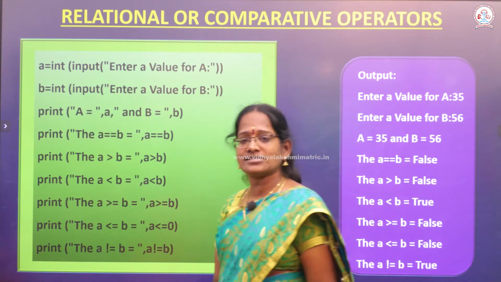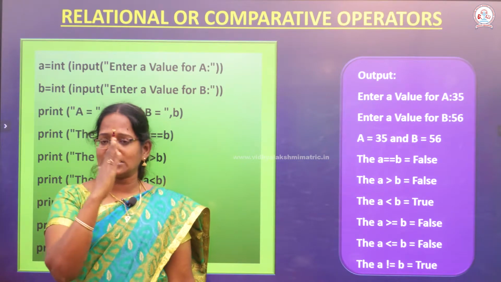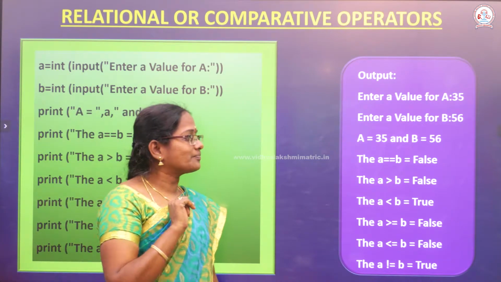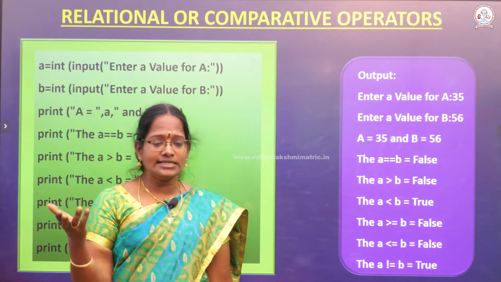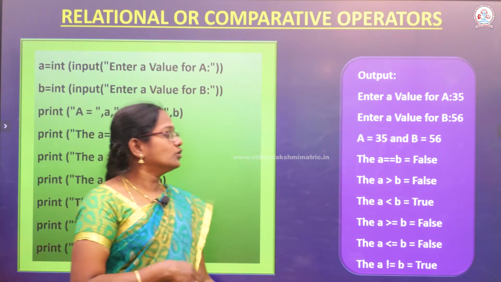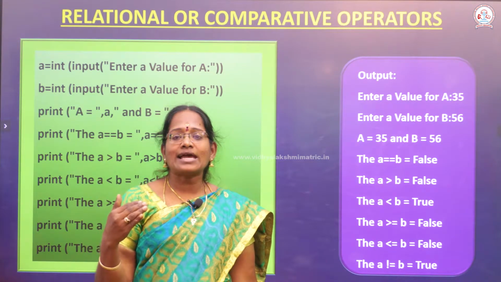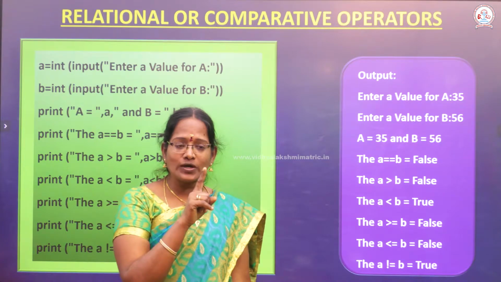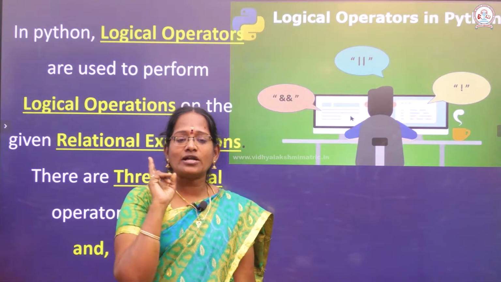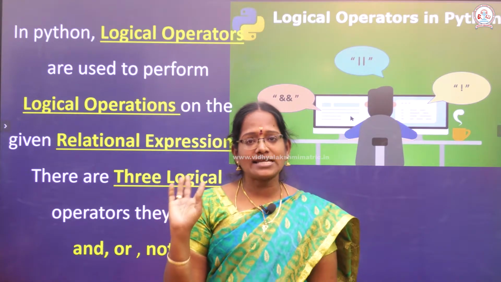The answer is false. Next one, A greater than or equal to B? No, A value is 35, B value is 56. The answer is false. Next one, A less than B? Yes, A value is 35, B value is 56. The answer is true. So like us, it calculates one by one and then provides the true answer or false answer. Relational operators provide only two different answers. What are the two different answers? One is the true part, another is the else part.